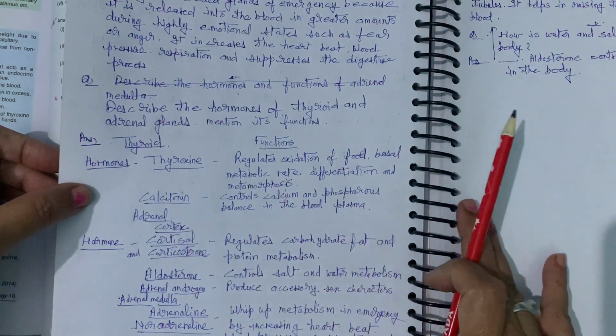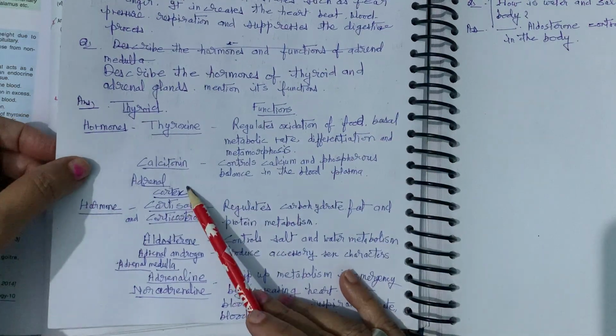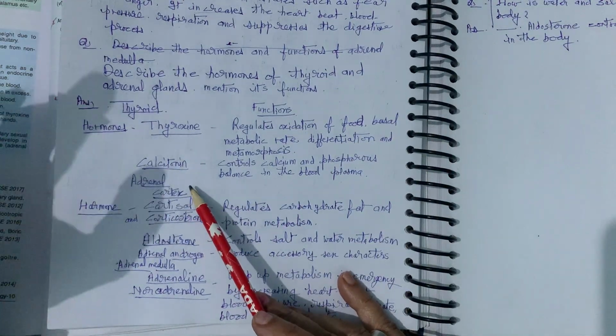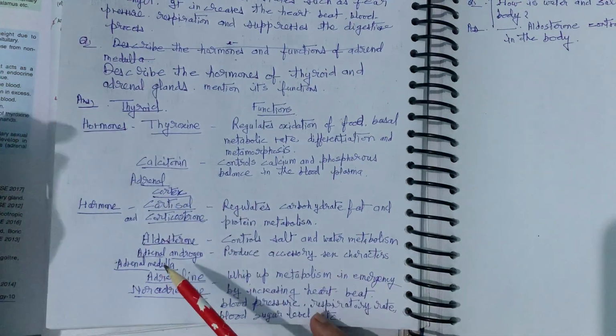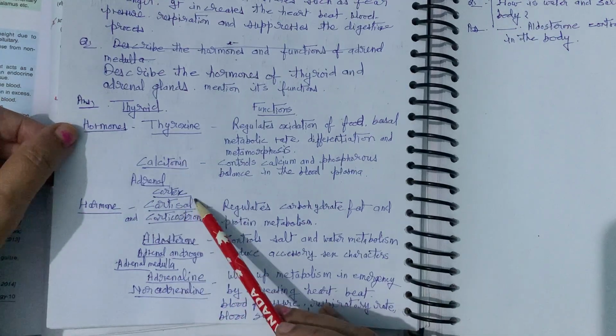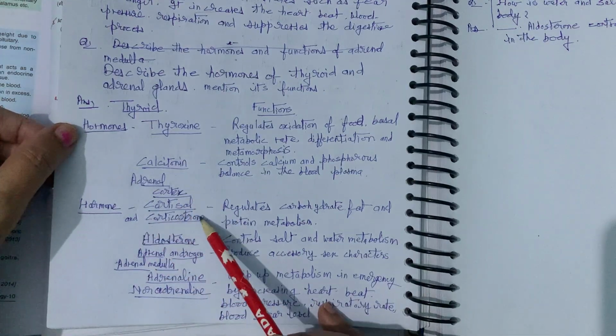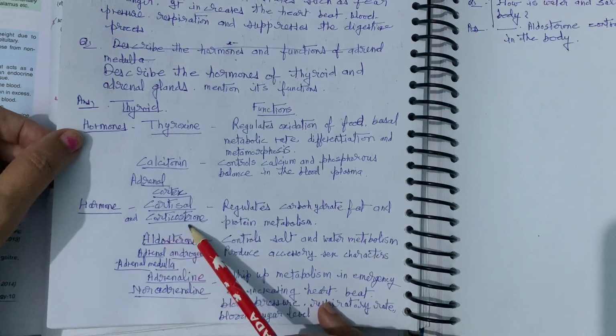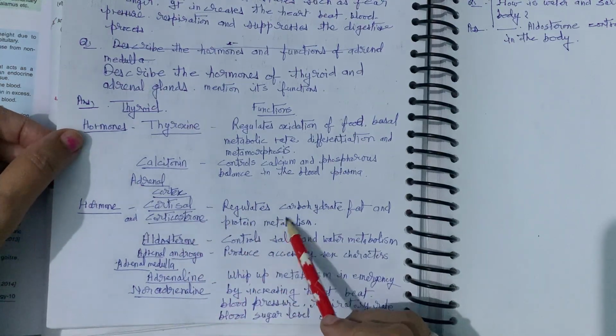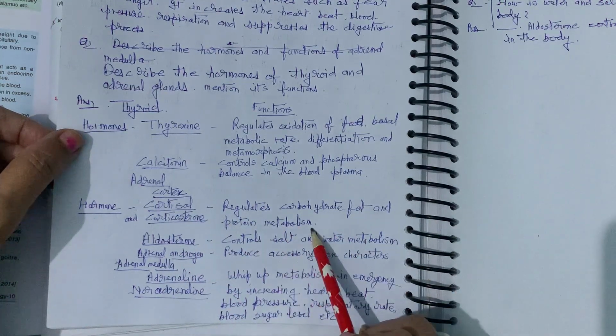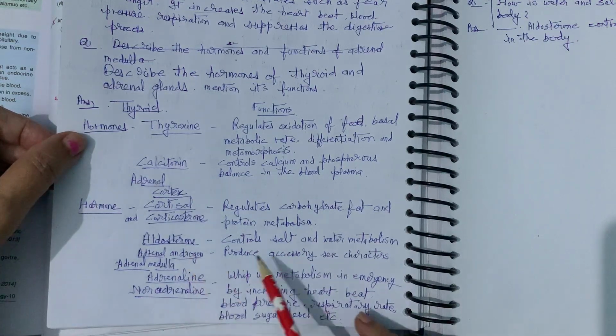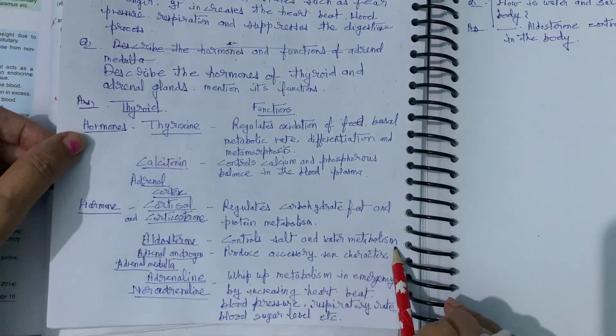Now the adrenal gland. Under the adrenal gland, two parts are there, adrenal cortex and adrenal medulla. The adrenal cortex secretes the hormones cortisol and corticosterone. They regulate carbohydrate, fat, and protein metabolism. Aldosterone controls salt and water metabolism.